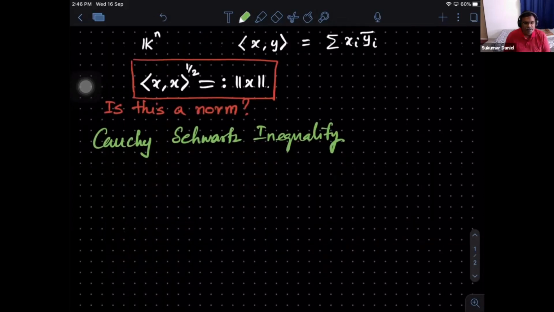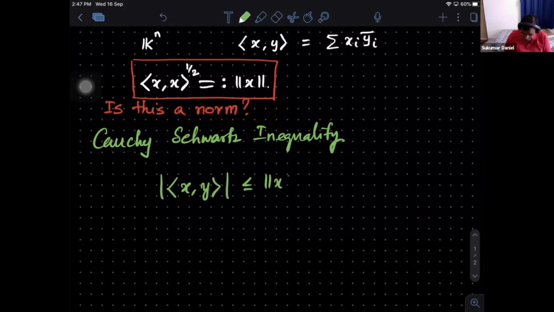With appropriate conditions, can you recollect what it says? It says the modulus of the inner product of x with y is less than or equal to, this is inside the inner product space. Precisely speaking, this right hand side, I can actually write it as this.